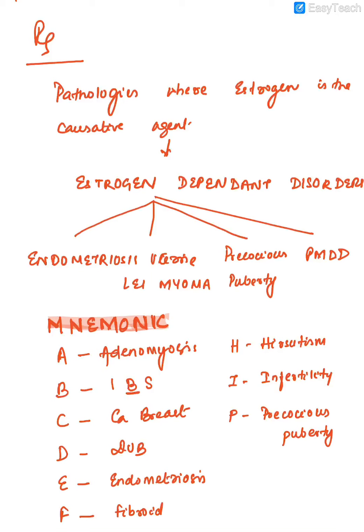So there is a very good mnemonic which helps us remember the various clinical uses of GnRH agonists: A, B, C, D, E, F, G, H, I, P. A for adenomyosis, which is also an estrogen dependent condition. B for irritable bowel syndrome. C for CA breast. D dysfunctional uterine bleeding. E for endometriosis. F for fibroid. H for hirsutism. I for infertility, and P for precocious puberty.